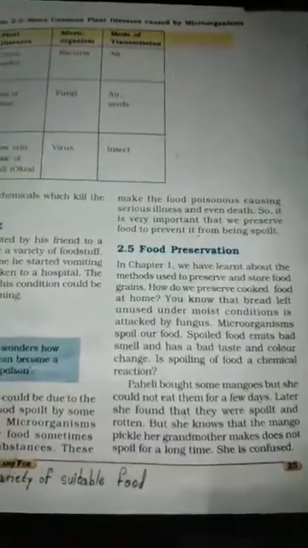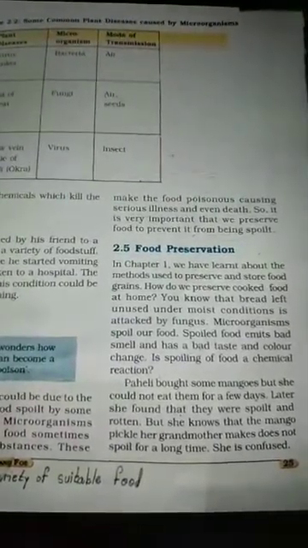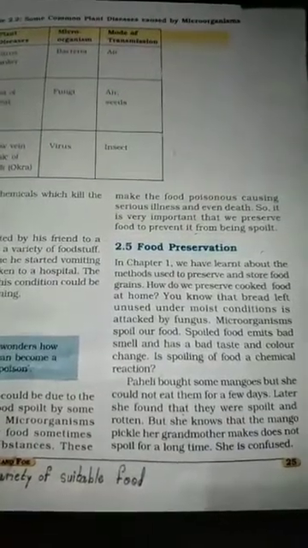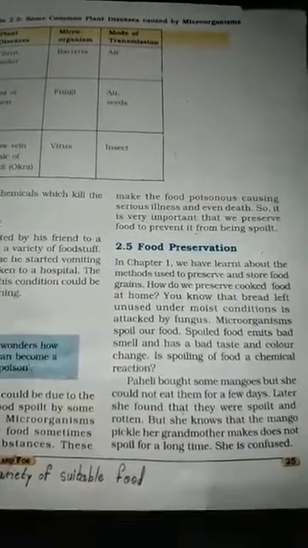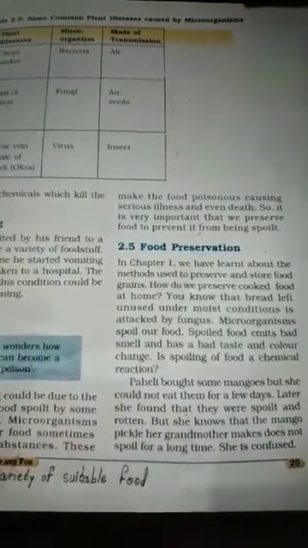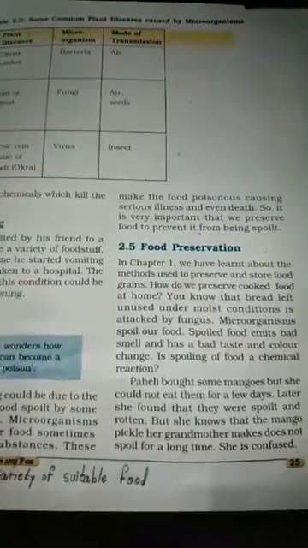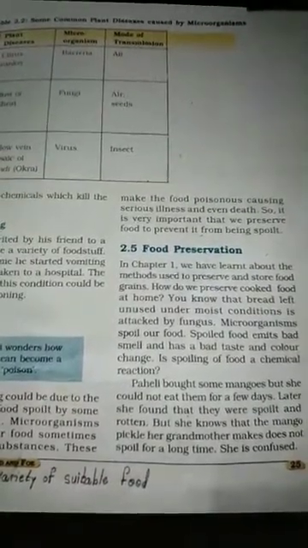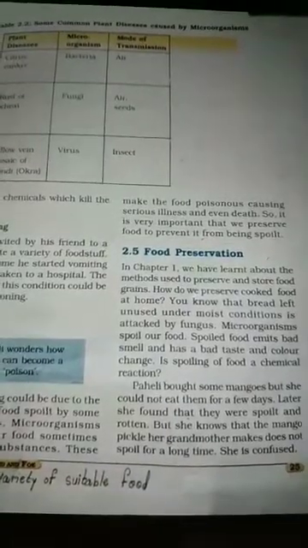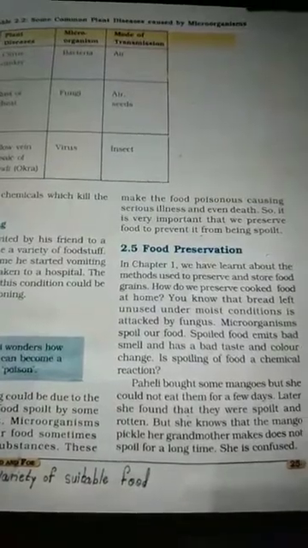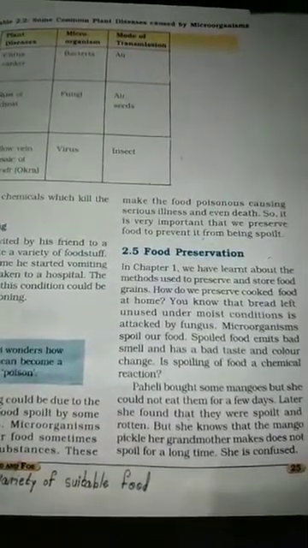After a few days, all the mangoes were rotten, but her grandmother's pickle remained fresh and did not spoil for a long time. How did this happen?